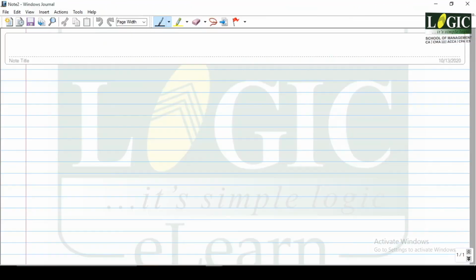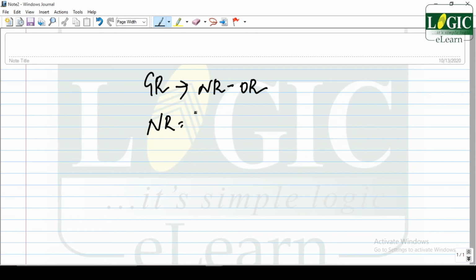We will see. In this case, first we will have to trace out the gaining ratio. What is the formula? New ratio minus old ratio. What is the new ratio? They have decided to make it 2:1. What is the old ratio between these people? That is 3:1.